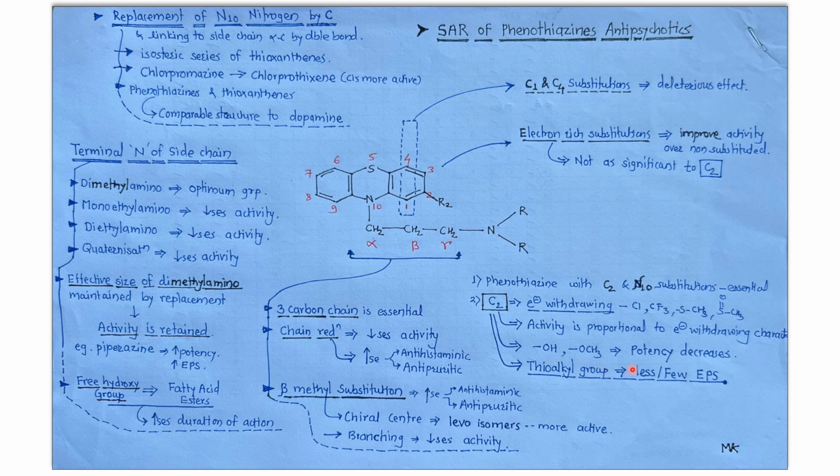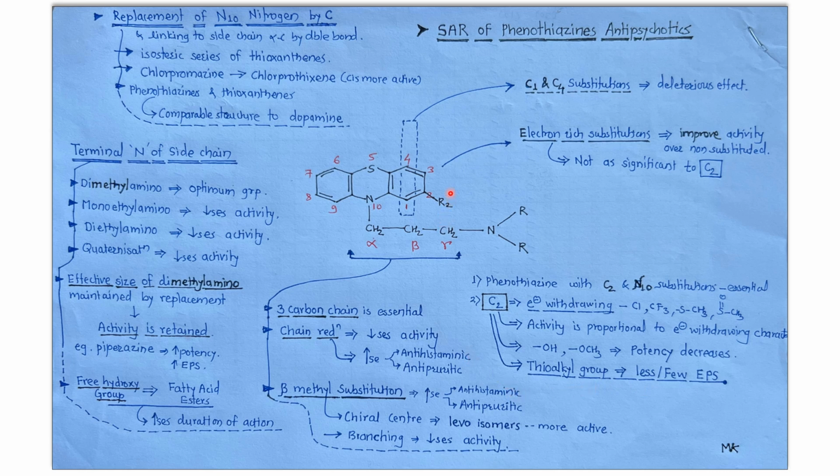If a hydroxyl group or methoxy group is present, then potency will decrease. If a thioalkyl group is there, then it will show fewer extrapyramidal symptoms. Means whatever side effect is associated with phenothiazine, that is extrapyramidal symptoms, they are lessened by the presence of the thioalkyl group.